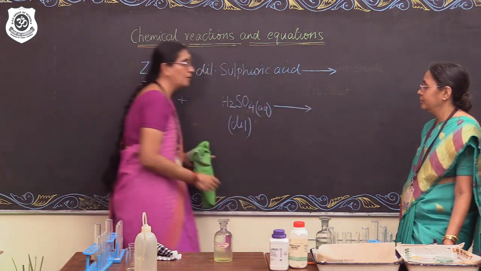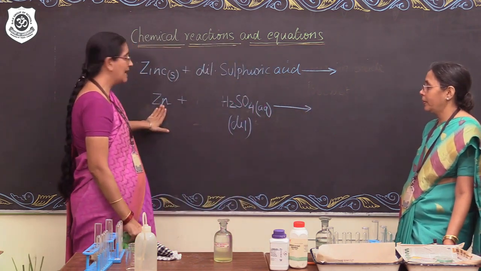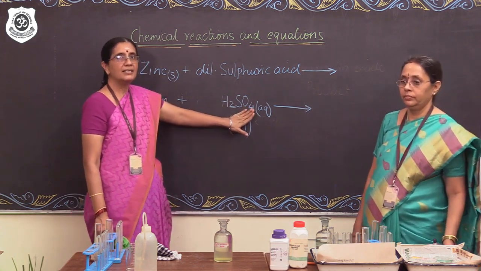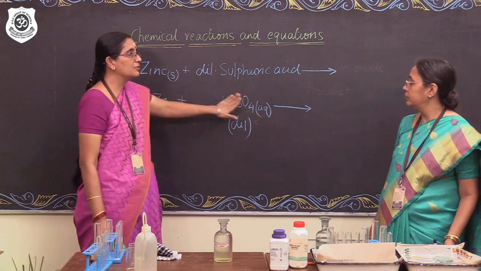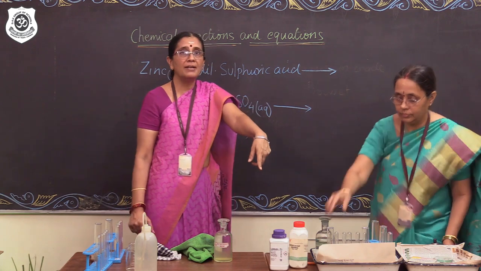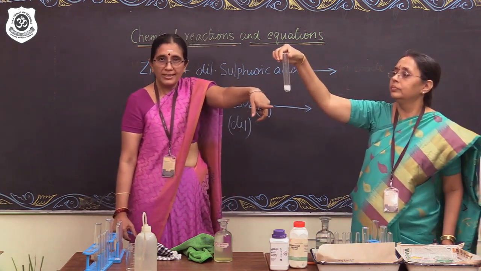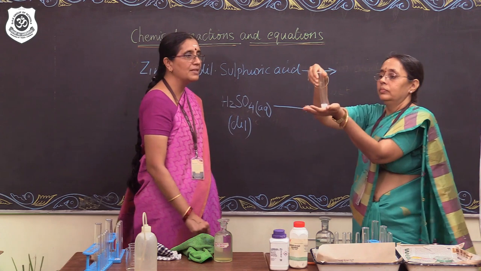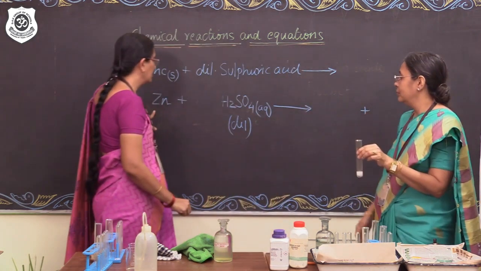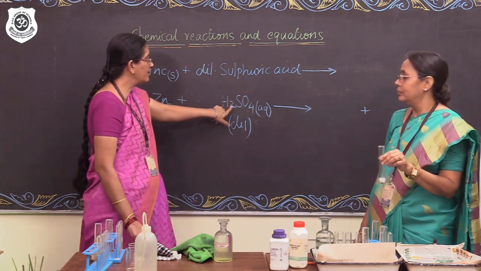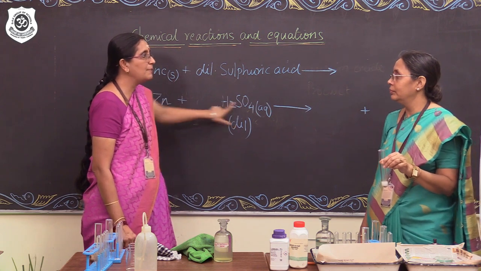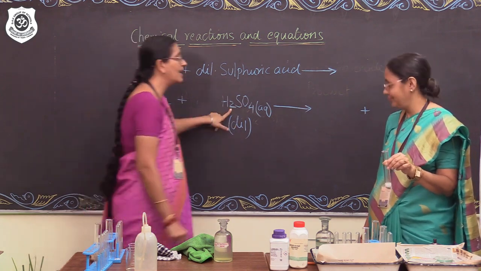Now let us predict the products. Now we have a metal reacting with an acid. We have learned in class 9 that when a metal reacts with dilute mineral acid, there is something displaced, which we also saw happening. So there is something which is getting displaced. What could be displaced? We have a metal, we have hydrogen and we have a radical sulfate. What could be displaced from this? Obviously, it's going to be hydrogen gas.